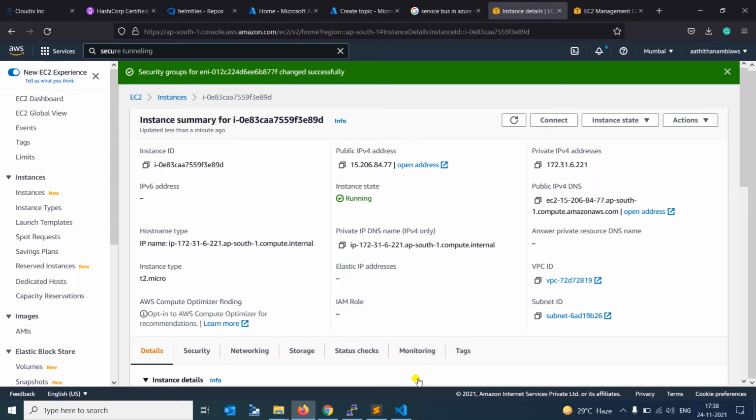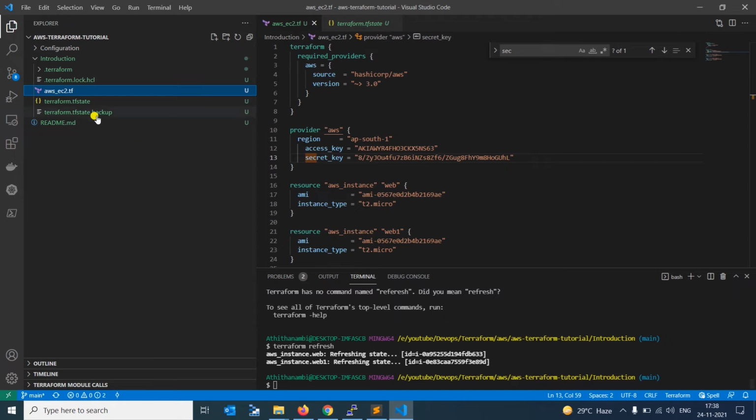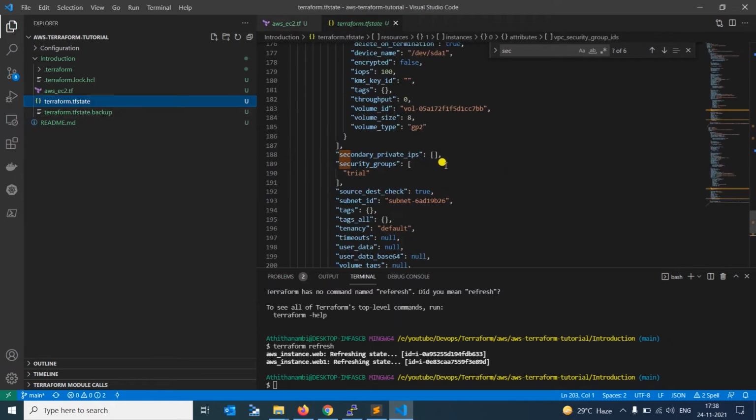In the production environment, our EC2 instance's security group was changed by some person due to requirements. If you check the Terraform state file, it mentions trial, because when it was initially created, it was trial or default, something like that. But we made a change in our cloud environment.